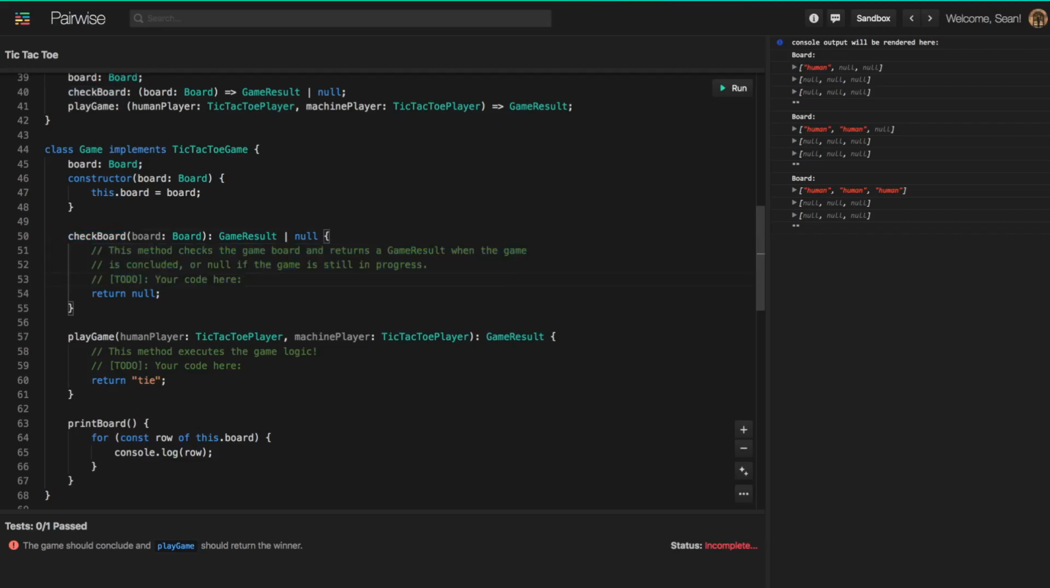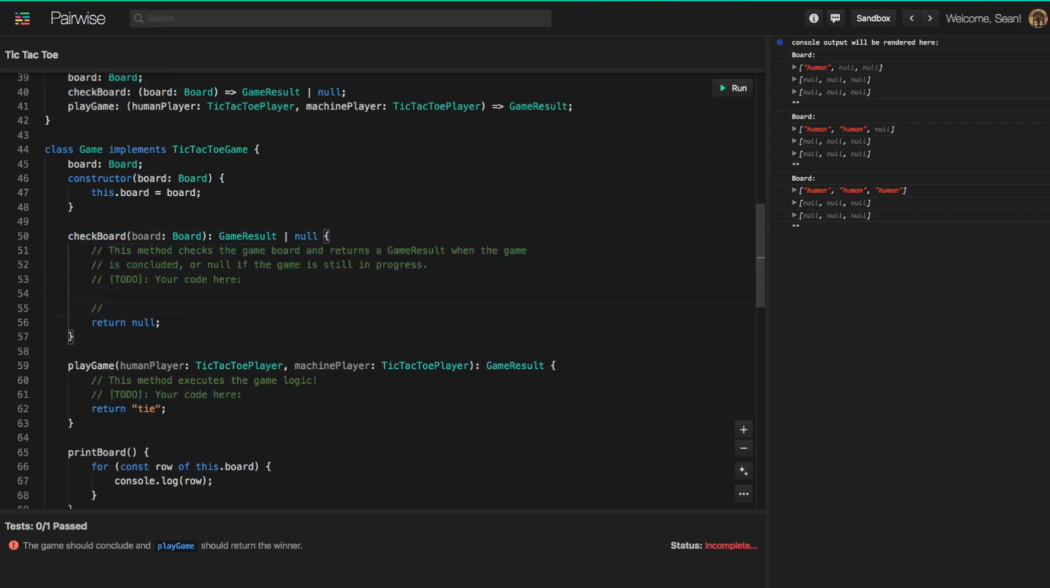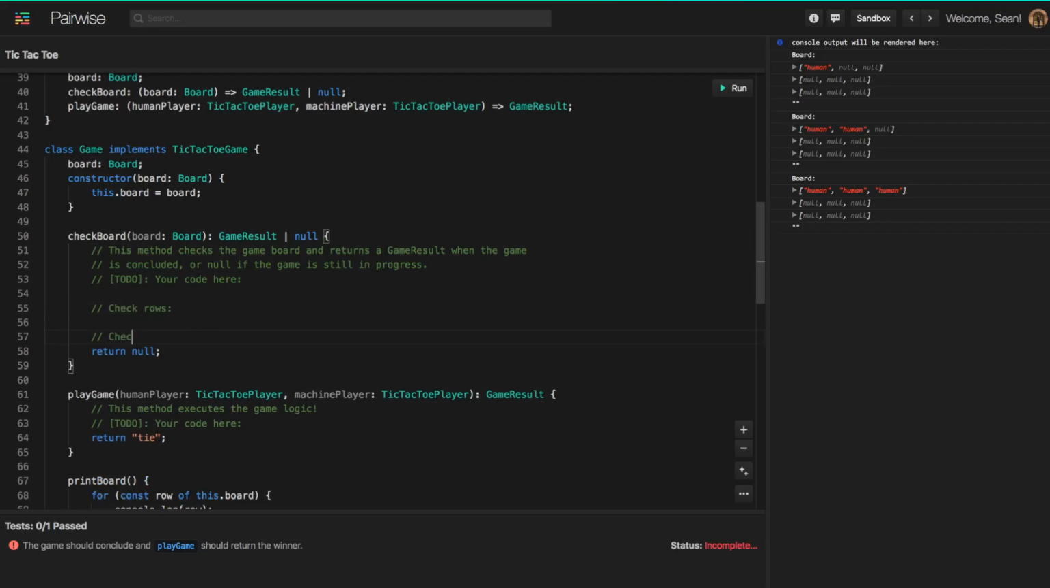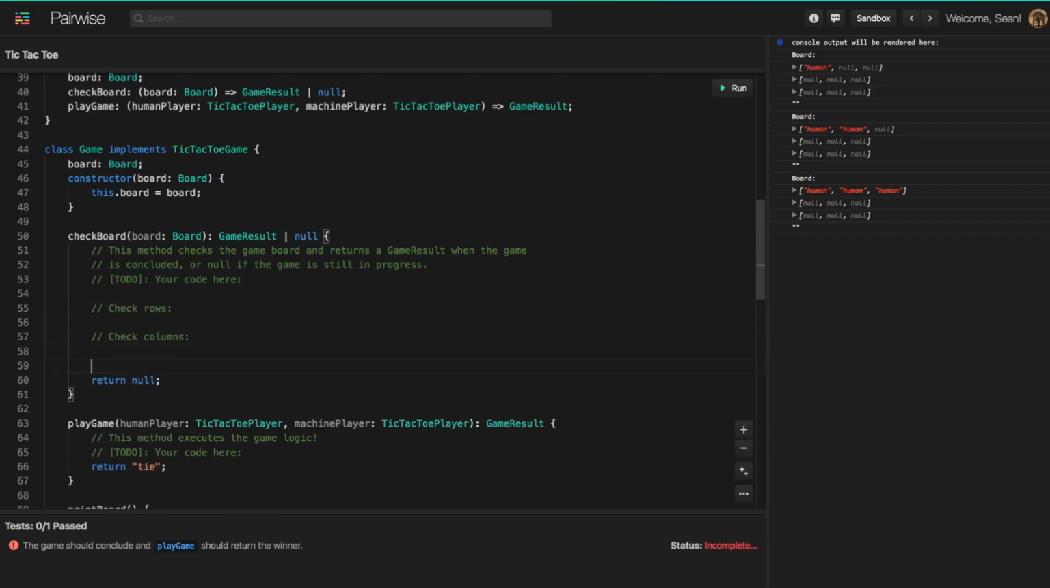And so for the checkerboard method, there's basically three ways you can win a tic-tac-toe game. One is by getting a row of all of your tiles full. So if you're playing either X's or O's, or whichever player you're playing as, by getting 3 in a row. So we need to check all the rows. The second way would be getting a column, so we need to check all the columns. And the final way would be getting a diagonal, so we need to check both diagonals.